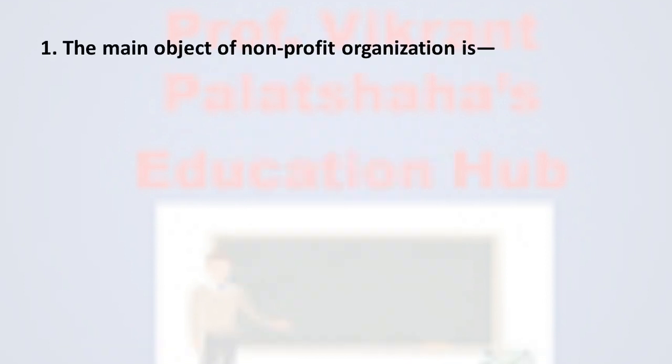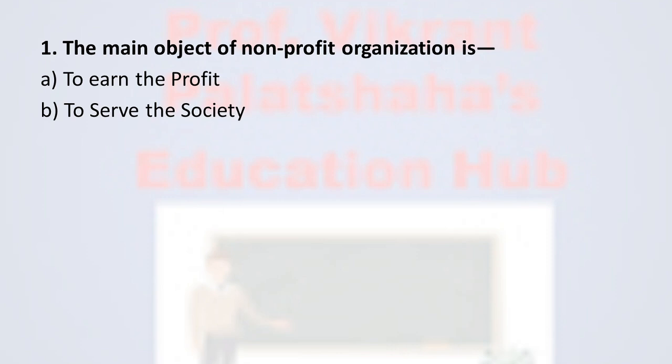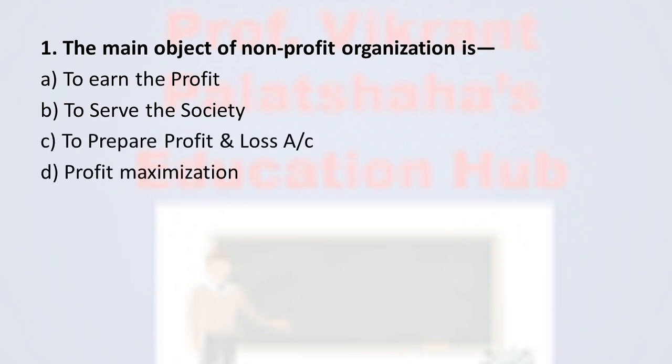The main object of non-profit organization is option A, to earn the profit; option B, to serve the society; option C, to prepare profit and loss account; and option D, profit maximization. And the correct option is option B, to serve the society.